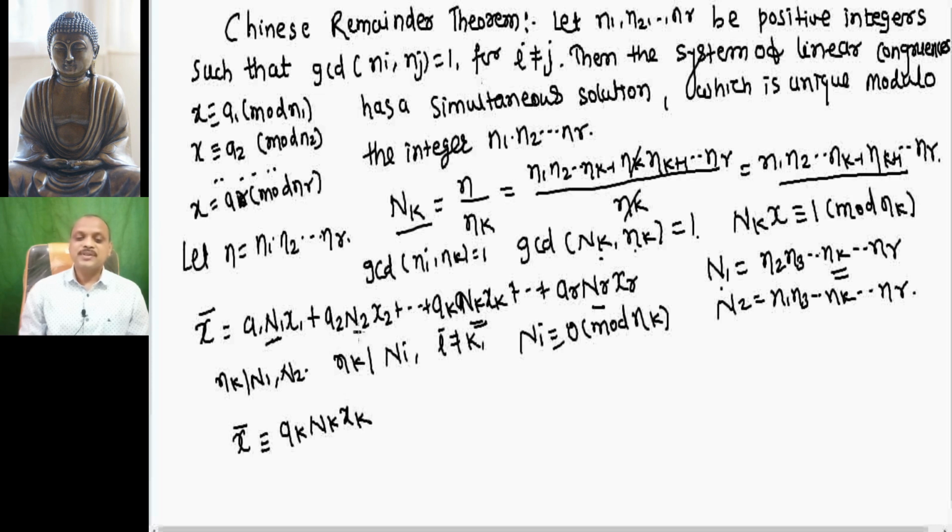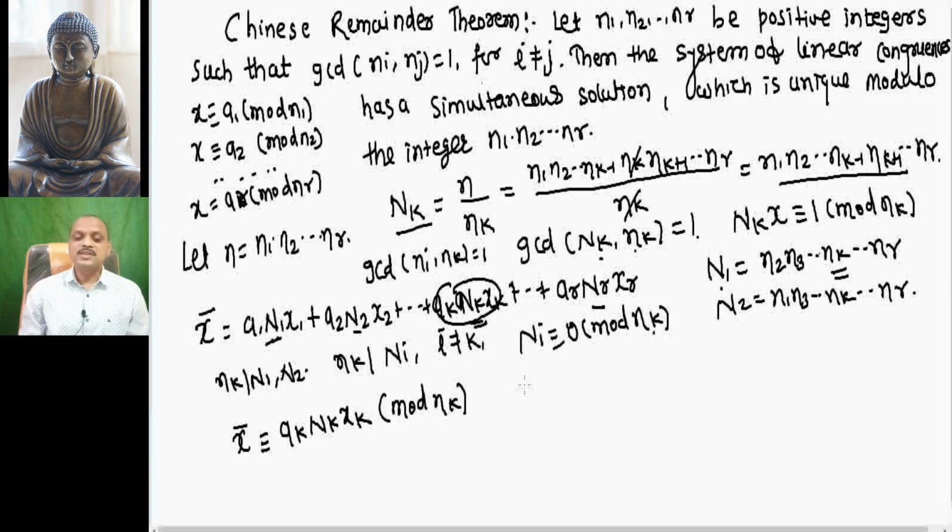That means when we subtract this value from this sum, all other numbers are divisible by nk, and if they are divisible by nk, they give a 0 remainder, so this holds modulo nk, right?